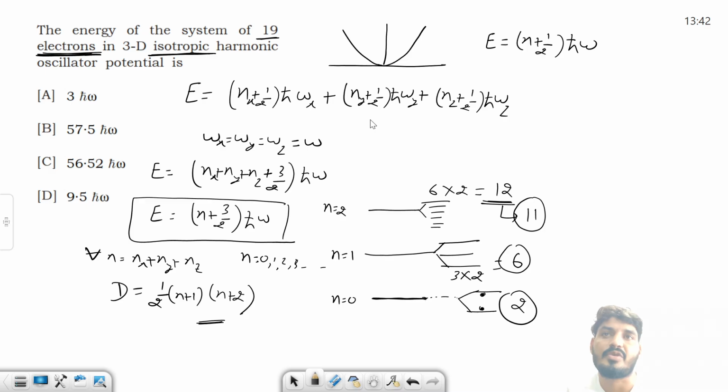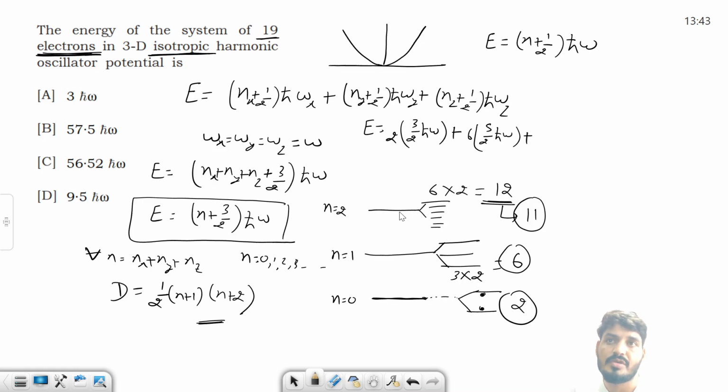Now you can find out the total energy in this state. Ground state energy कितना होगा? You can put n equals 0 here, 3/2 ħω, and the total number of electrons is 2, plus the first excited state 5/2 ħω, the total number of electrons is 6, plus third, n equals 2, so this is 7/2 ħω, and the total number of electrons is 11. यहाँ 12 नहीं कर देना है, 11 only, because we are left with 11 electrons.